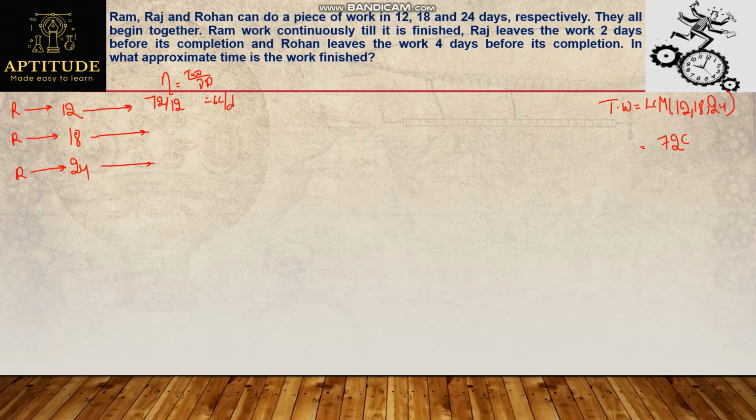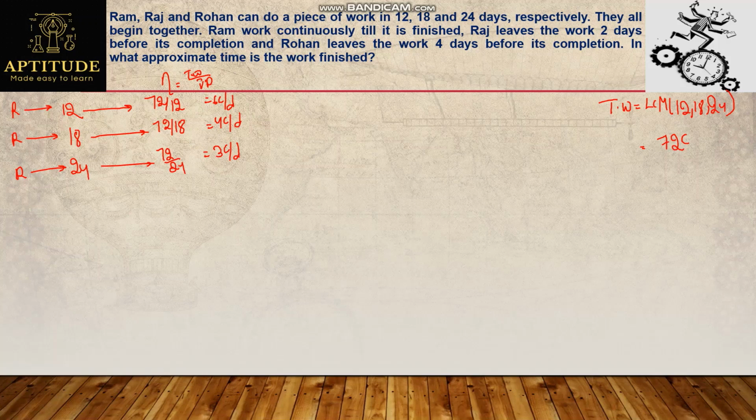Then for Raj, 72 divided by 18, which is 4 chocolates per day. Finally, for Rohan, 72 divided by 24, which is 3. So these persons can eat 6 chocolates, 4 chocolates and 3 chocolates per day individually.